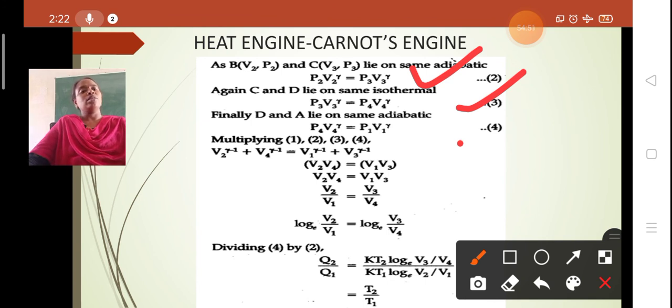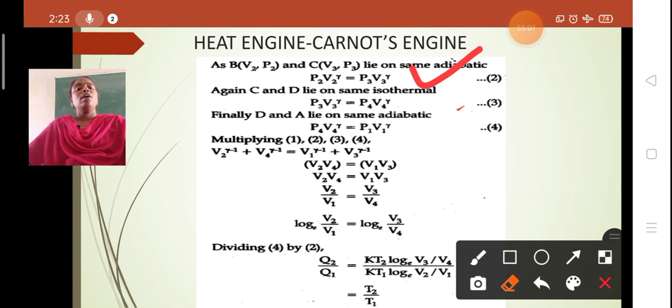Whenever you come across an adiabatic process, you consider PV power gamma is equal to constant. For isothermal, you can directly use PV equal to constant. If you observe equations 2, 3 and the first one also, by simplifying we get log V2 by V1 is equal to log V3 by V4. After dividing equation 4 by equation 2 and simplifying, we get Q2 by Q1 is equal to T2 by T1.